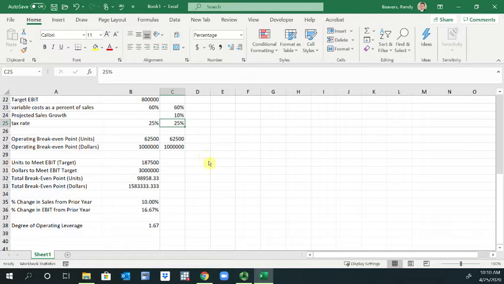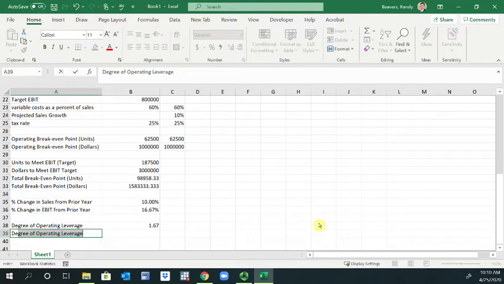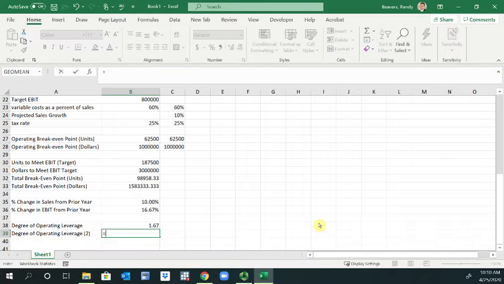One additional thing we want to do here is another way we can calculate degree of operating leverage. With this particular formula, there's a chance that you could divide by 0, and we don't want that.